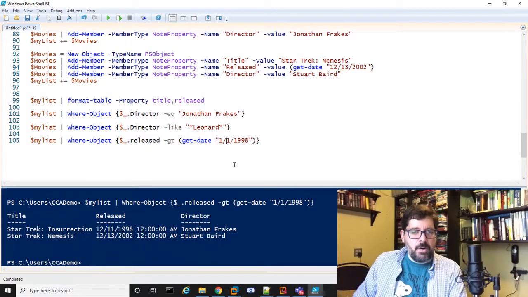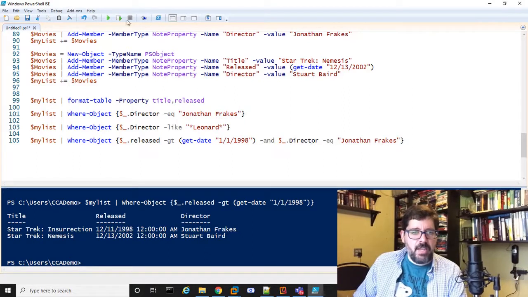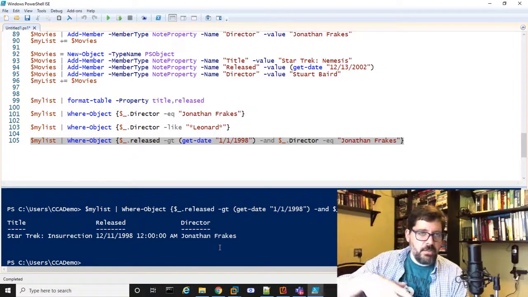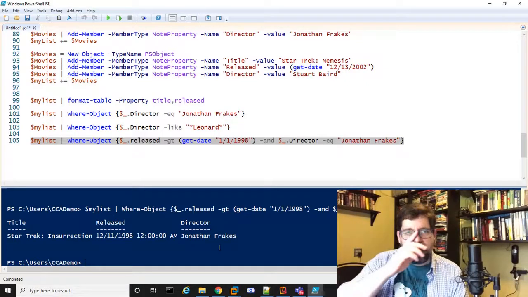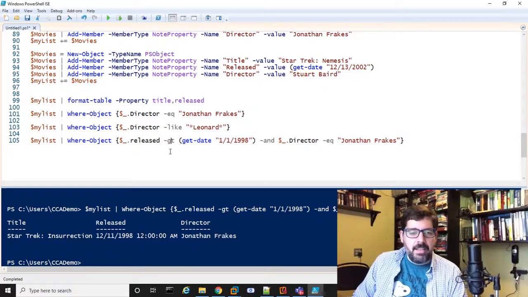And again, that works. I could get more complicated here. I could say, and the director has to be Jonathan Frakes. So we can combine both, right? We could do some complicated Boolean logic. So only one movie that came out after 1998 was directed by Jonathan Frakes. Pretty straightforward.